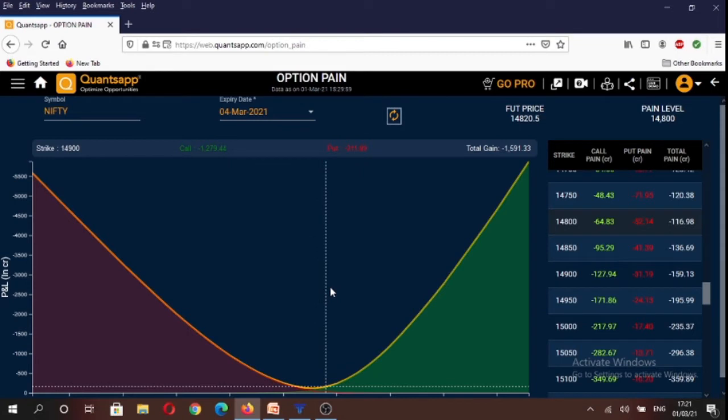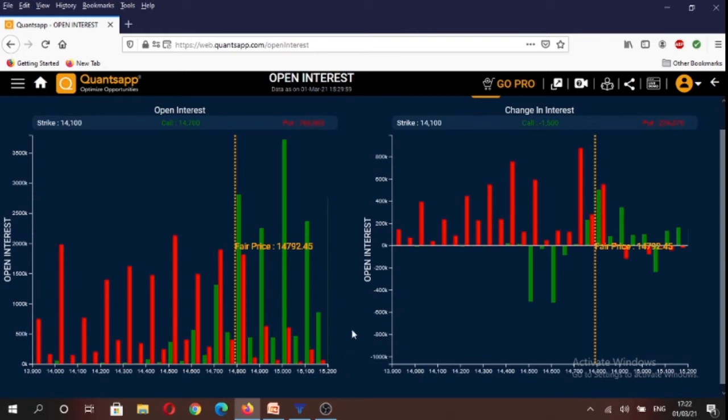So these are the 4th March weekly expiry contract. The max pain level is at 14,800. Max pain level tells us that if the market was to expire at 14,800 level, in that scenario majority of option buyers are going to suffer huge losses, as we all know that a large percentage of options expire worthless. If we analyze the open interest data, you will see that the highest amount of calls have been written at 15,000 strike and the highest amount of puts have been written at 14,500 strike.